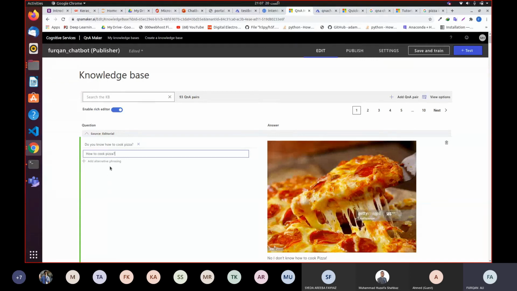They're not just gonna simply say, do you know how to cook pizza? They can have multiple types. They can ask a simple query in different forms. So you have to prepare your chatbot for all types of questions. So I'm going to say how to cook pizza, and can you tell me ways of cooking pizza? Yeah, so I have added some more alternate questions.